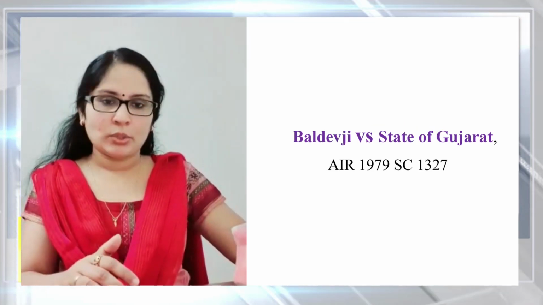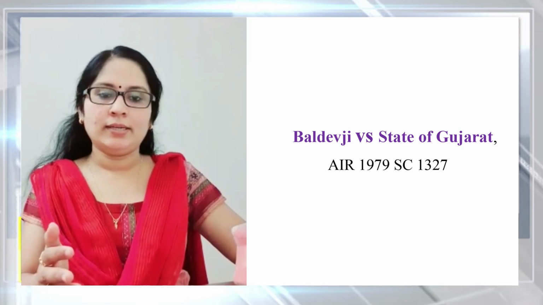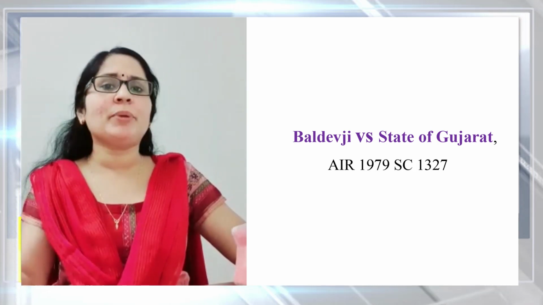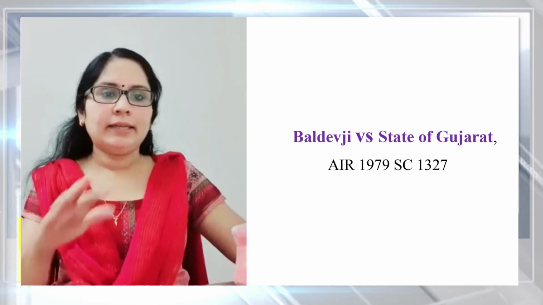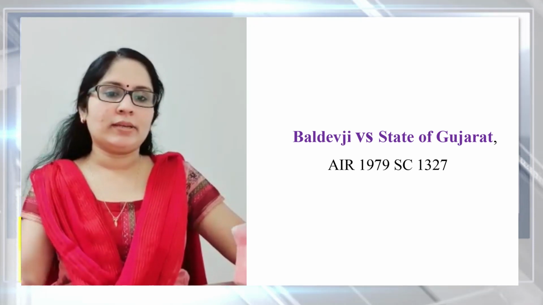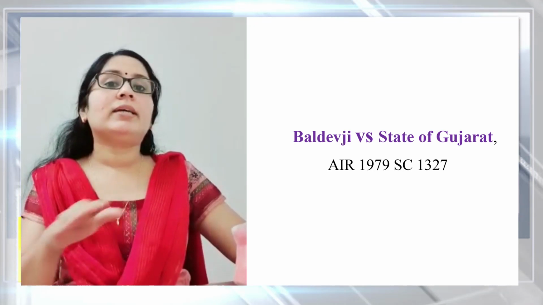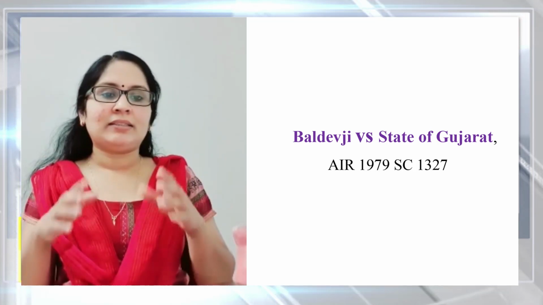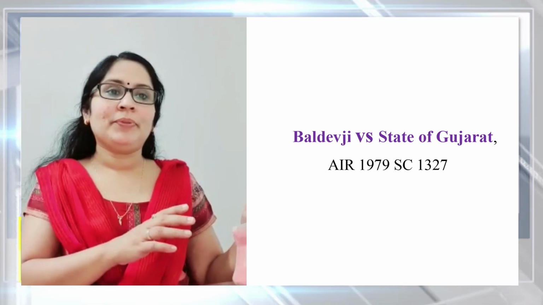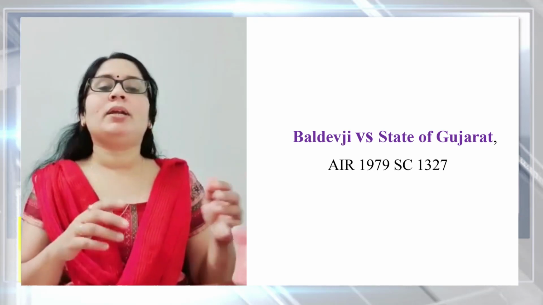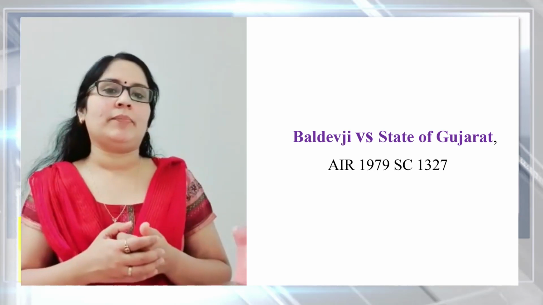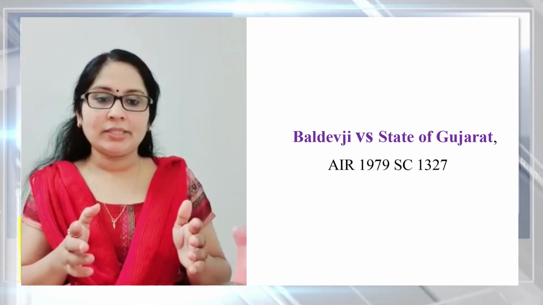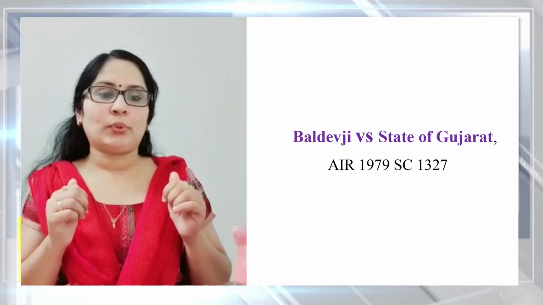And in another case, Baldevji versus State of Gujarat, the year 1979, it has been held that the death of the deceased was a result of rash and negligent driving. And a rash and negligent act causing the death of a person is an offence punishable under section 304A of the IPC. And therefore, he was convicted under section 304A.